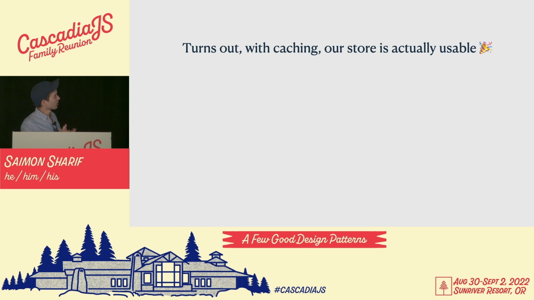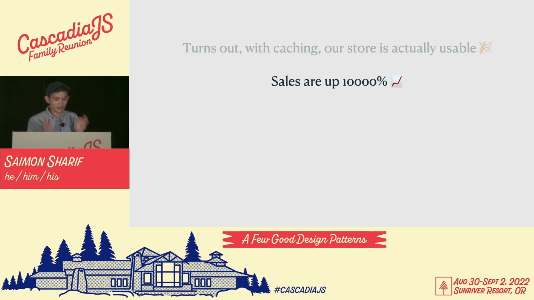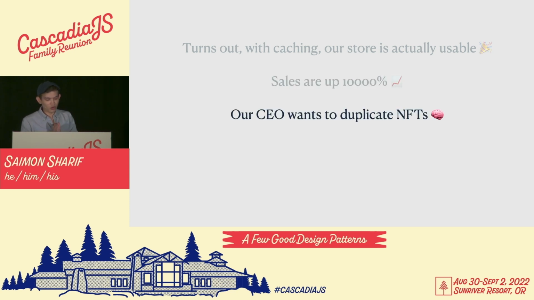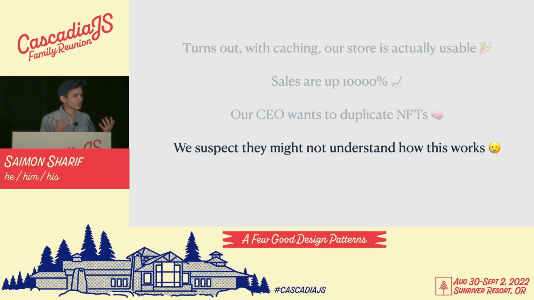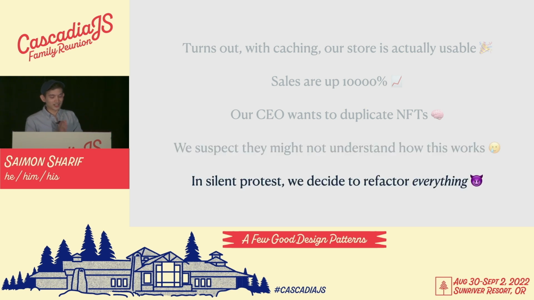We added caching. Our store is actually usable. People are buying NFTs. Our sales are up 10,000%. Unfortunately, our CEO now wants to duplicate NFTs. We suspect that they might not actually understand how all this works. And in silent protest, we decided to delay the duplication work by refactoring everything.